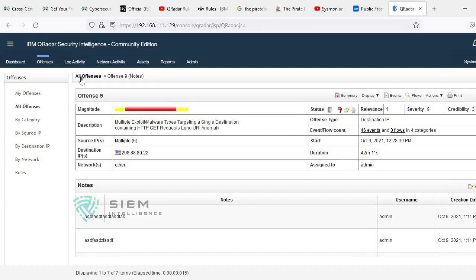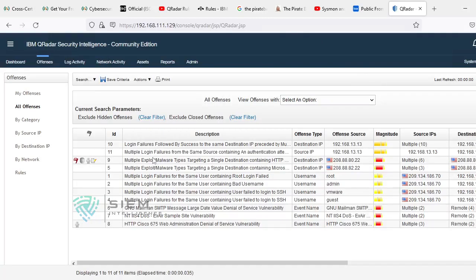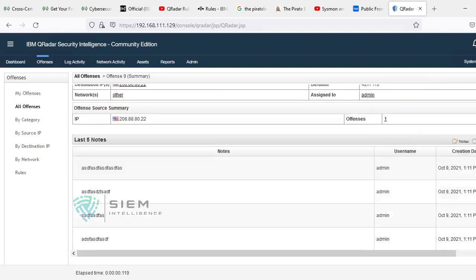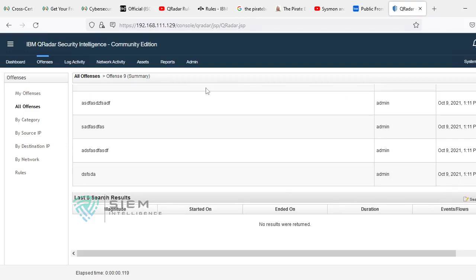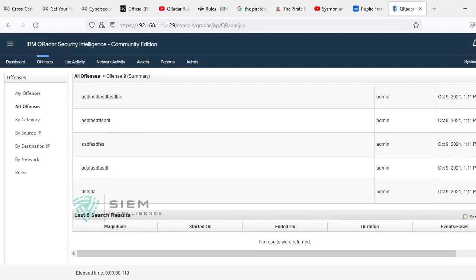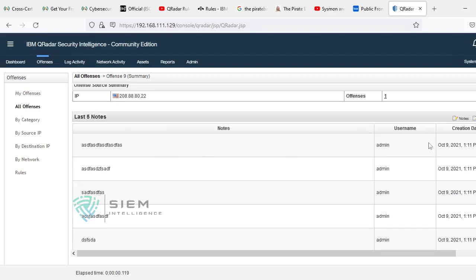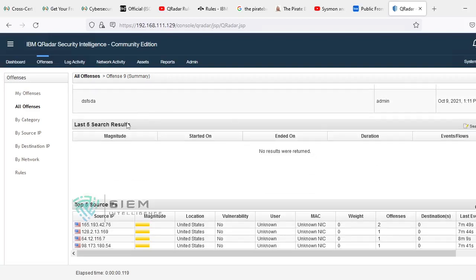There may be multiple log analysts acting on it, so the number of members on the analysis part may be quite high. They give their reviews after doing the analysis over here, so that the other analytical members can also understand the scenario. So it's not mandatory to go back and start from the base. Instead, you can read these particular notes so that you can get an idea of where you need to start this analysis. And if there is any search result, you can come to know here.